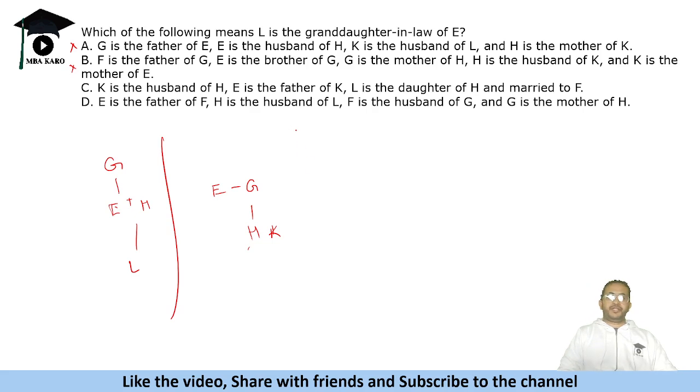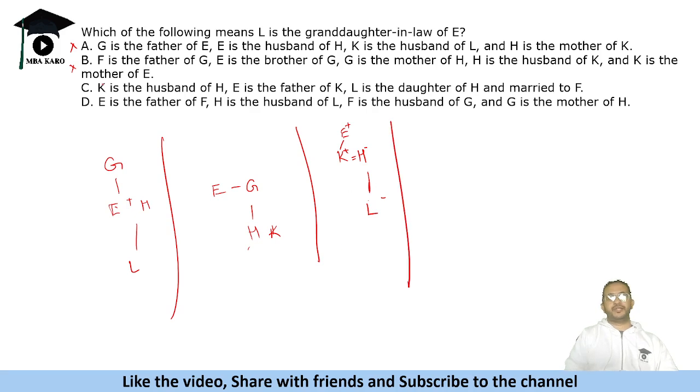K is the husband of H. E is the father of K. L is the daughter of H and married to F, right? Now E is the father of K. So L is basically not the granddaughter-in-law, but the granddaughter itself. Okay, because K is the husband of H, so KH is a pair, and E is the father of K. So E is the father. That means L is the granddaughter. Okay, so L is granddaughter. So this also is eliminated.